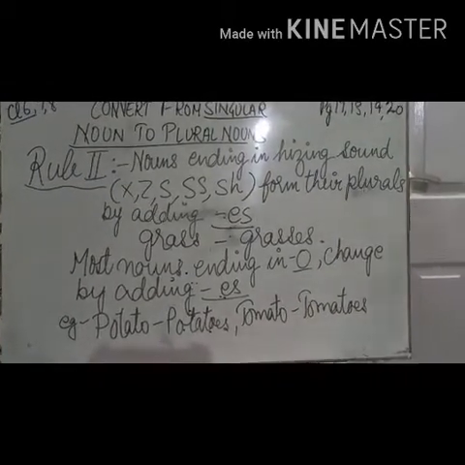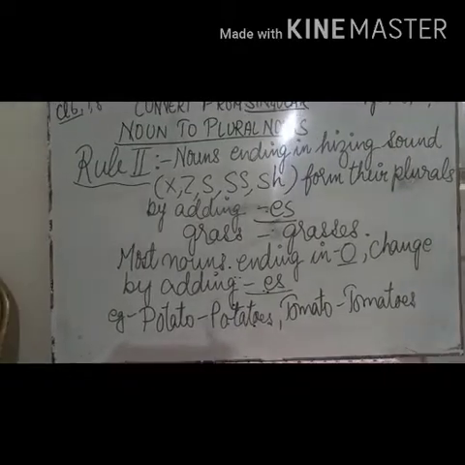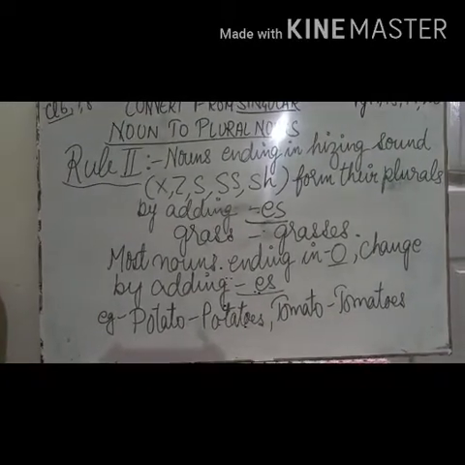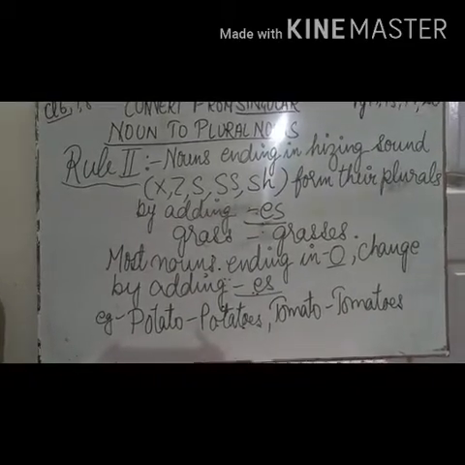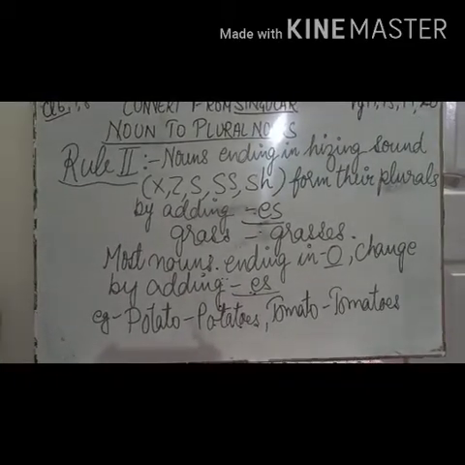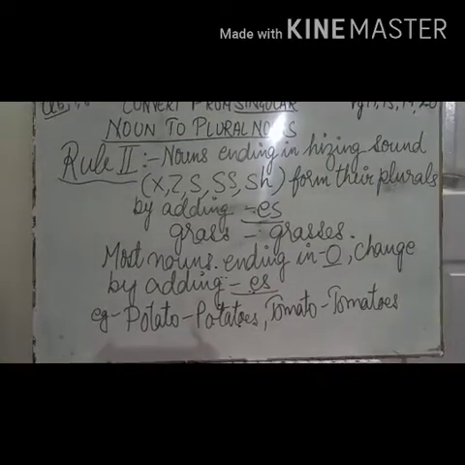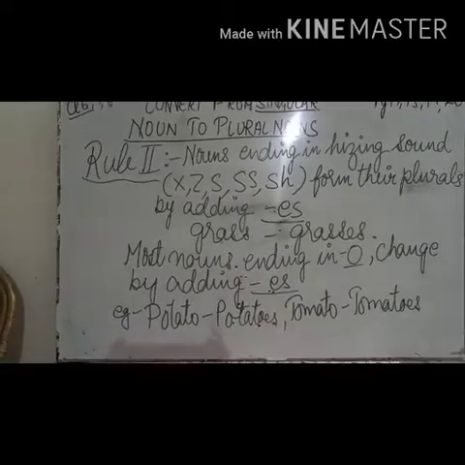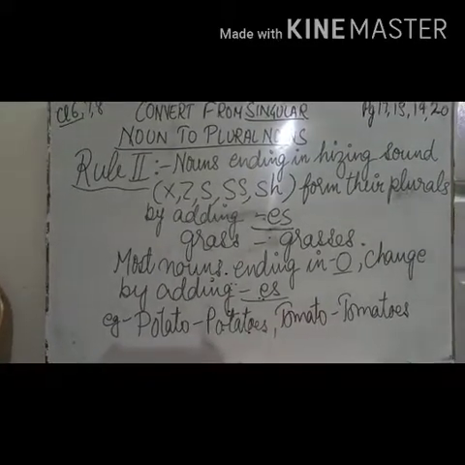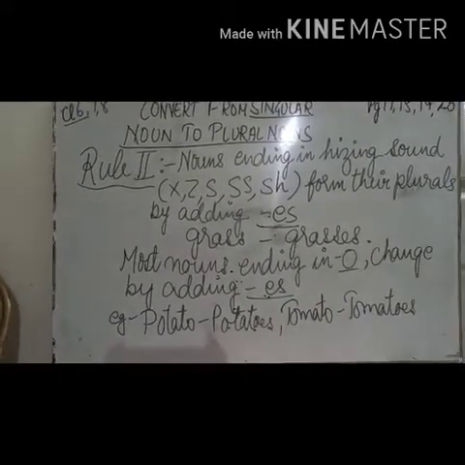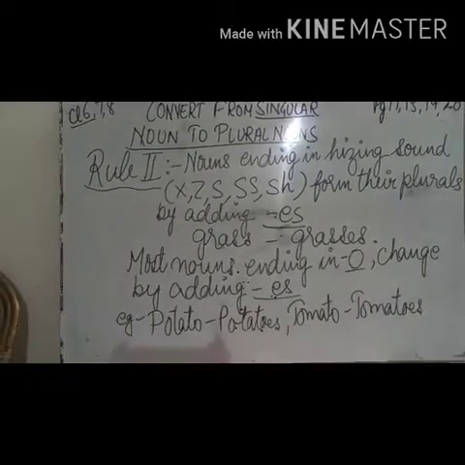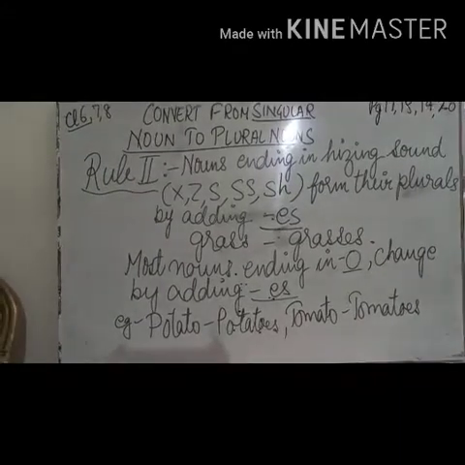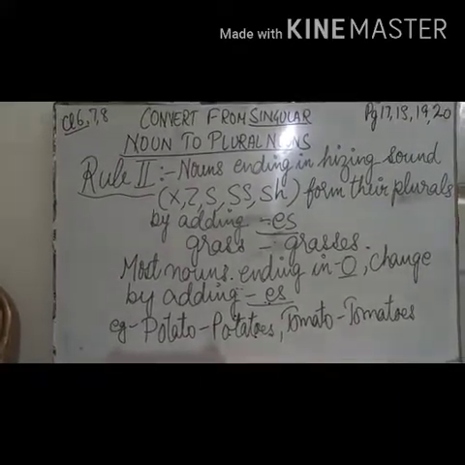Potato, potatoes. Tomato, tomatoes. Did you understand? The words ending with a hissy sound, with x, z, s, double s, sh, form their plurals by adding es. And the words ending with o change by adding es. Potato, potatoes, tomato, tomatoes. So did you understand the second rule?